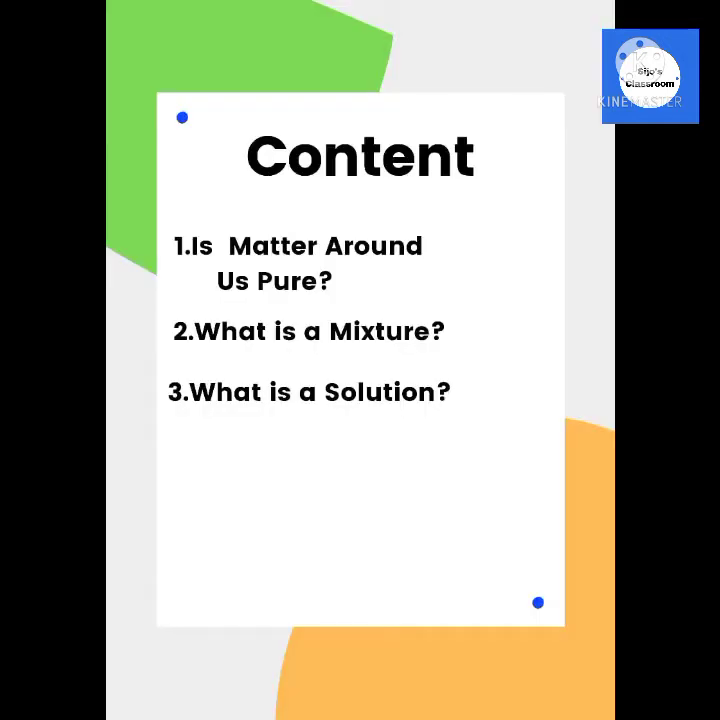Today's topic is Chapter 2: Is matter around us pure? The contents are: first, is matter around us pure? Second, what is a mixture? And third, what is a solution?